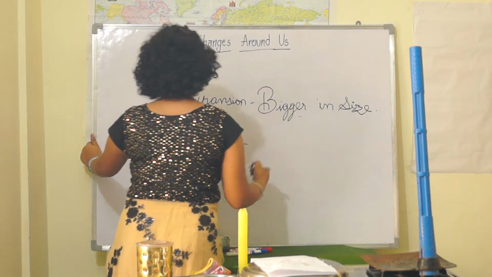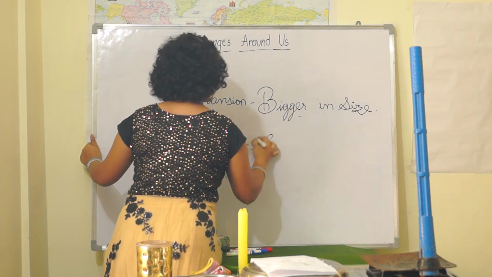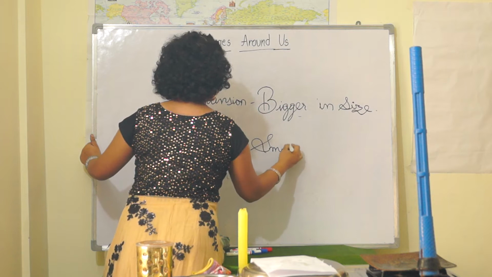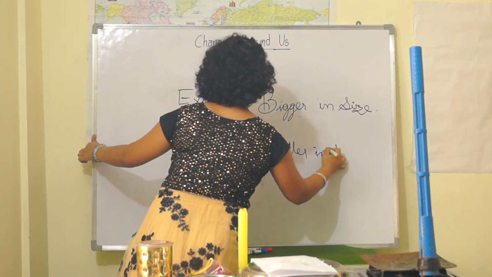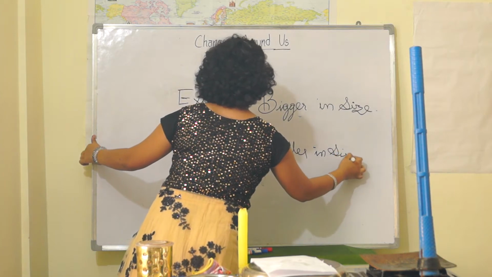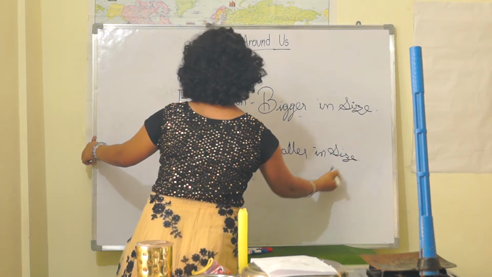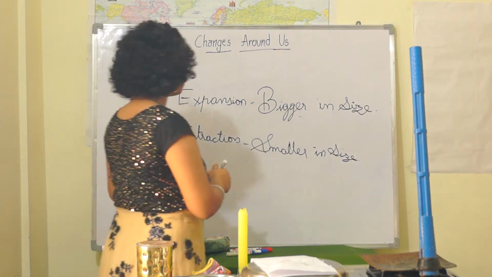Expansion means bigger in size, and contraction means smaller in size.